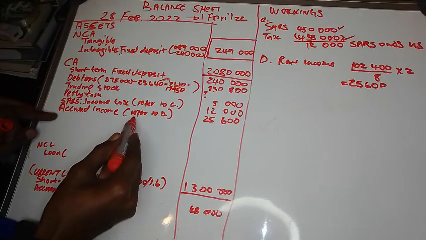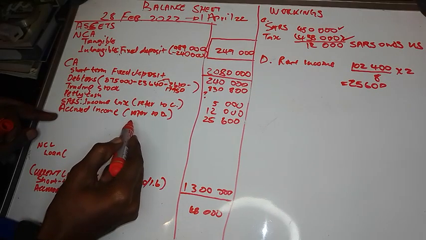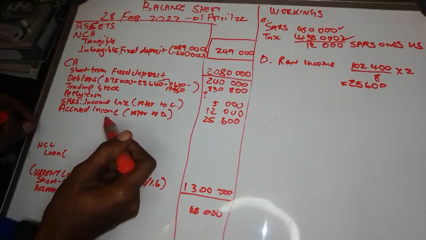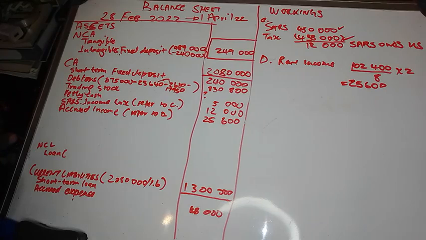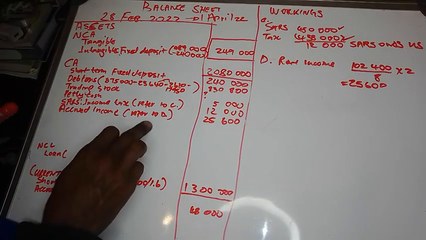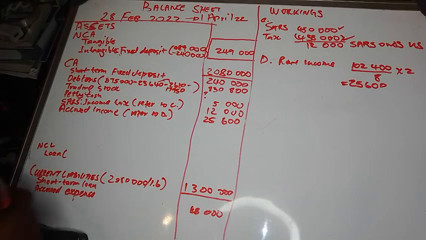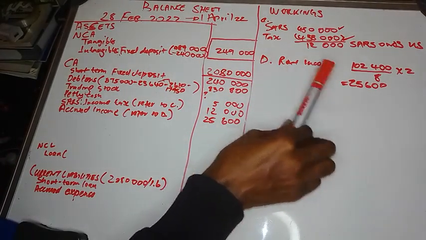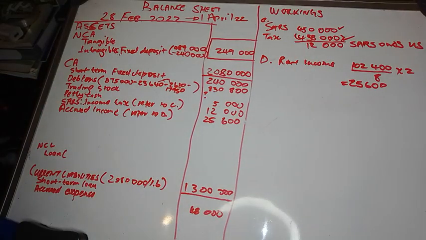Then on accrued income, you say 102,400 divided by 8 times 2, because it's not long. If you wrote your workings, you must always refer the marker to the workings. It means you must number your workings according to the adjustments. Then you always refer the marker to the adjustments.